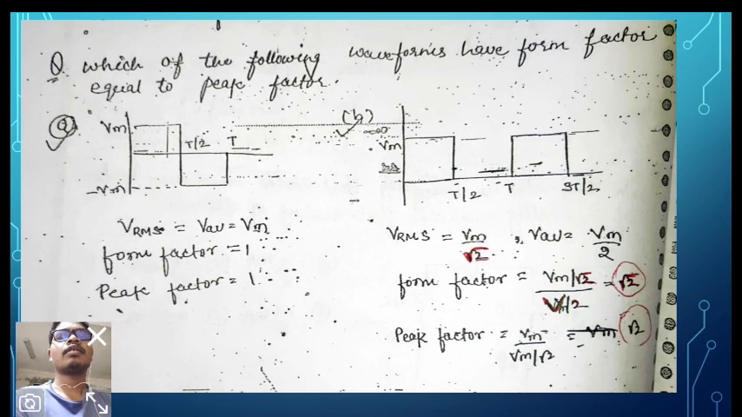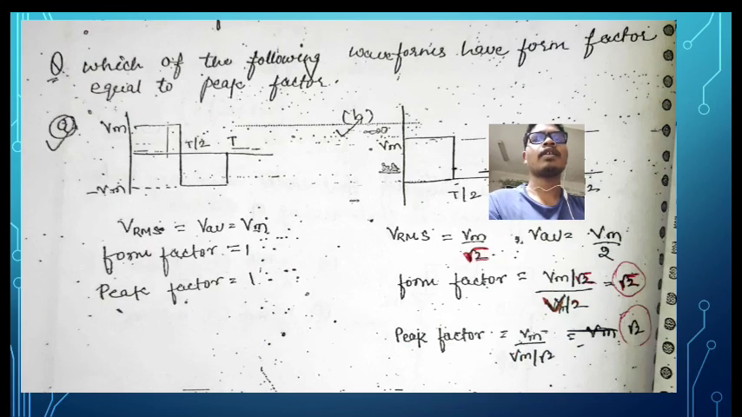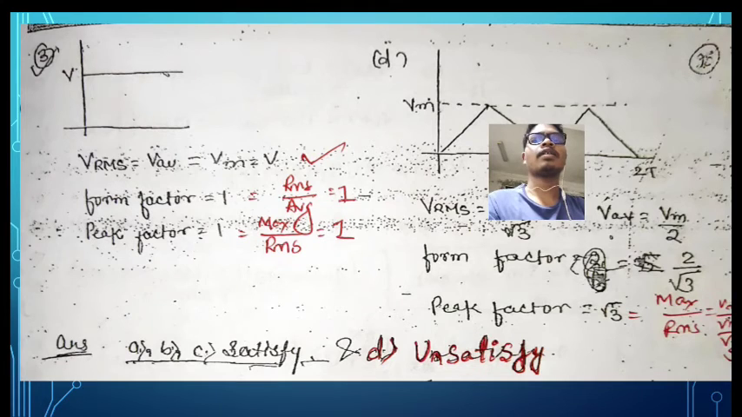So the conclusion is that questions A, B, C satisfy the condition, but question D is not satisfied. So this is the case, this is the case, and this is another case. In all three cases it is satisfied, but in case of D it is not satisfied.